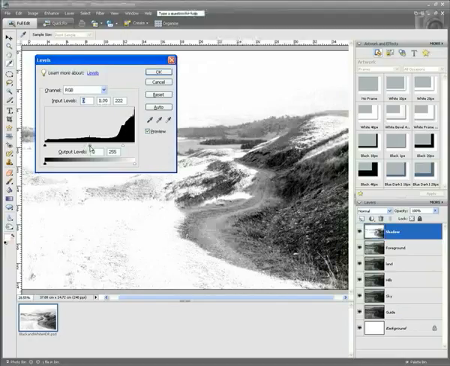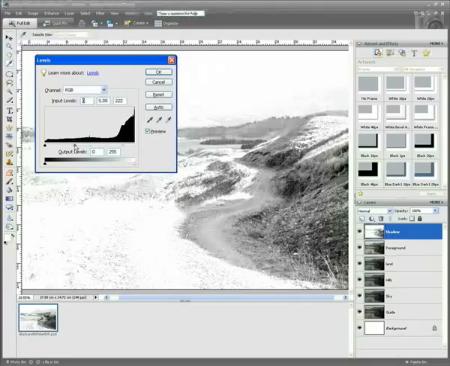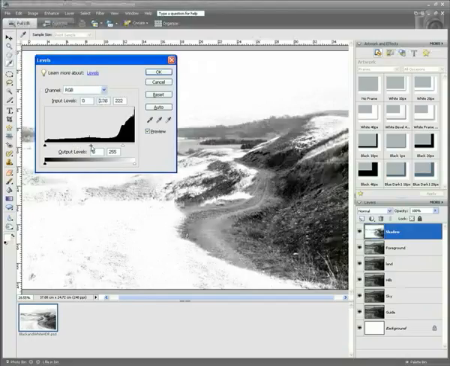If we move that up we can darken down some of the shadow areas, and if we move it over to the left it'll lighten up some of those shadow areas and increase the highlight area. Basically, here we've increased the highlight area, and you can see this very visually. The distance between the midtone and the highlight is greater than the midtone and the shadow area, so we've got more highlights within the image. If we move it the other way, we've increased the shadows and reduced the highlights, so we've now got more shadow areas, which has darkened down the image a bit, and we've got less highlights within the picture.